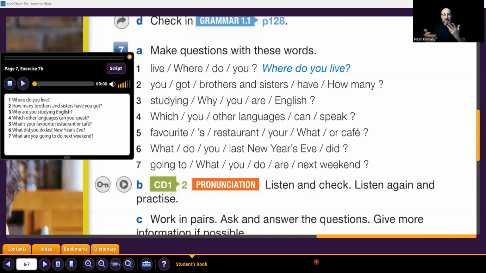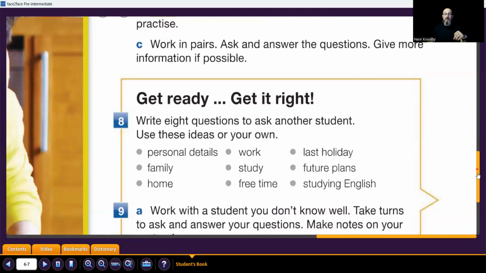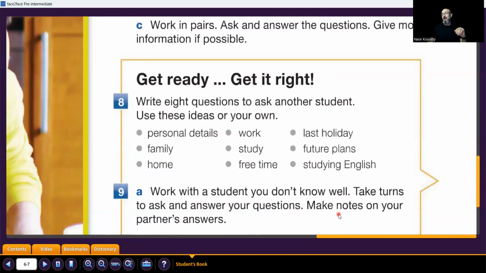Okay, so that's it. You speak, you answer me, and you write. So you use words, use the language. In this way, you improve. Okay. So now, this is the writing part. Here's the fun. Okay, you will write 8 questions to ask another student.